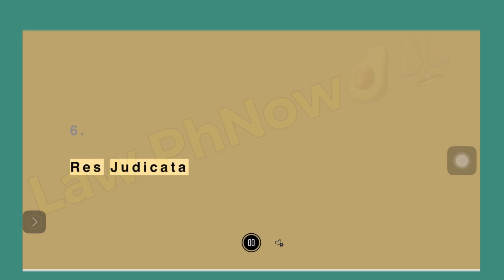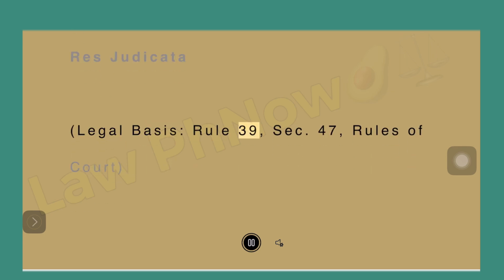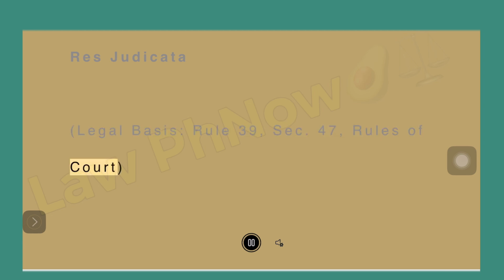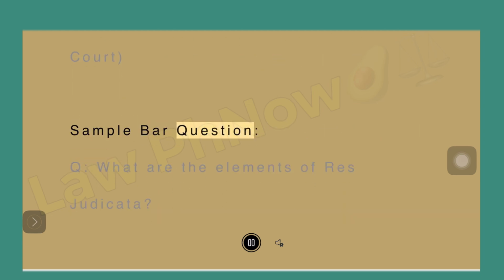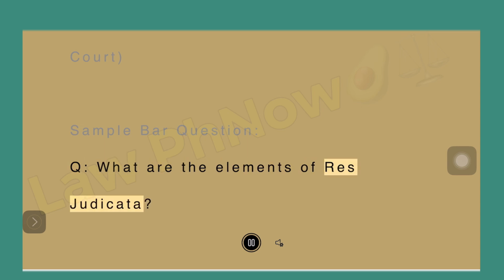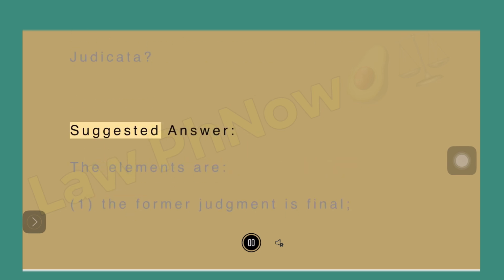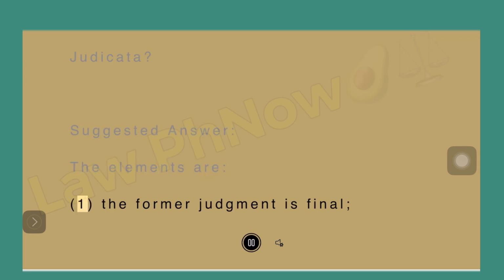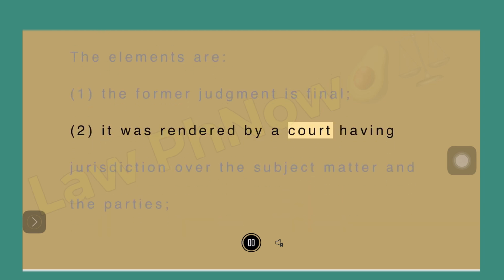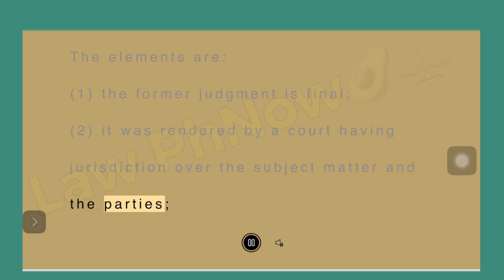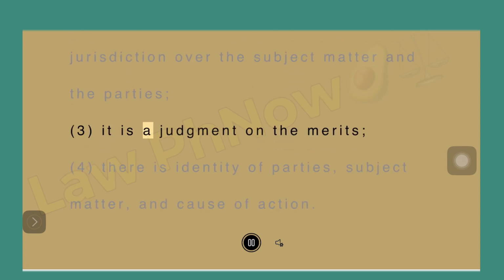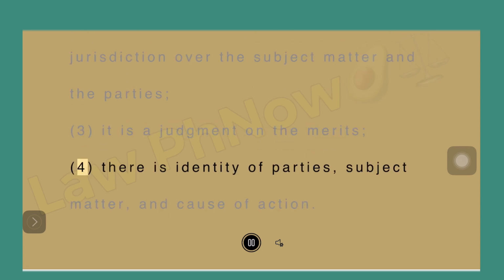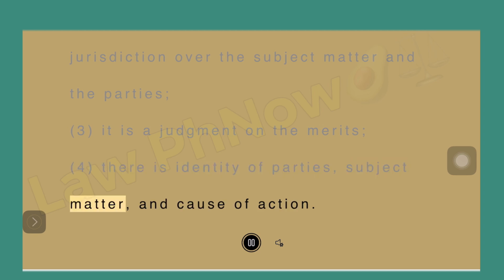6. Res judicata. Legal basis, Rule 39, Sec. 47, Rules of Court. Sample bar question. Question: What are the elements of res judicata? Suggested answer. The elements are 1. The former judgment is final. 2. It was rendered by a court having jurisdiction over the subject matter and the parties. 3. It is a judgment on the merits. 4. There is identity of parties, subject matter, and cause of action.